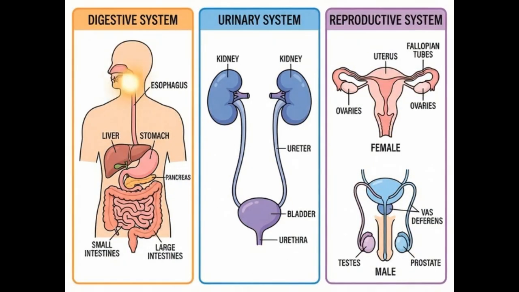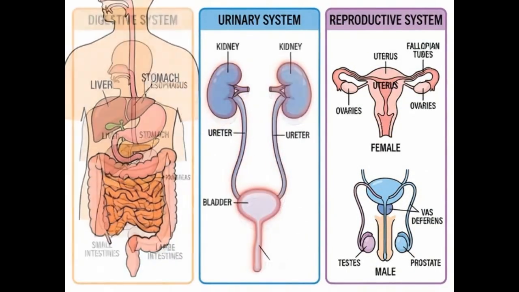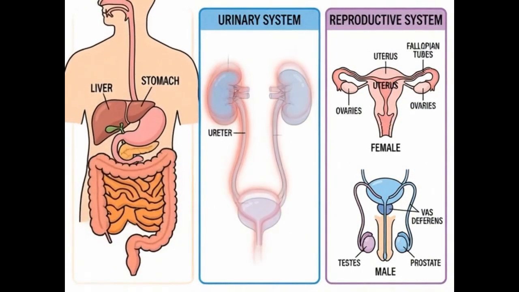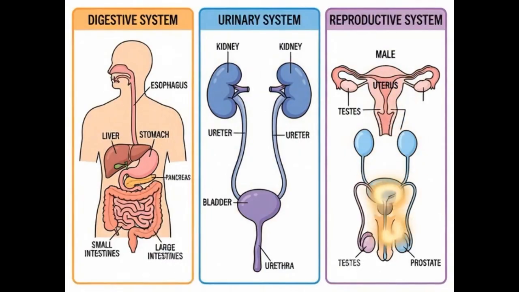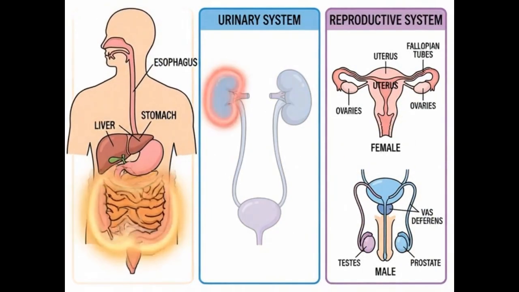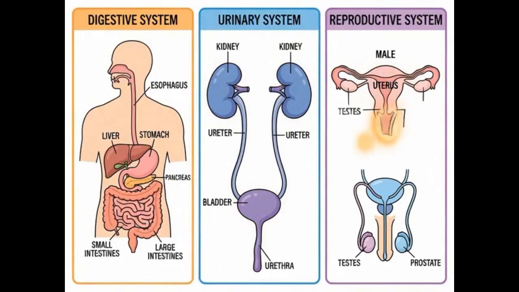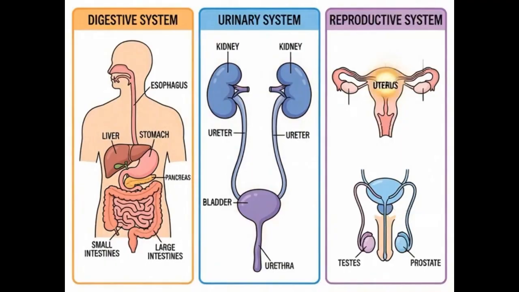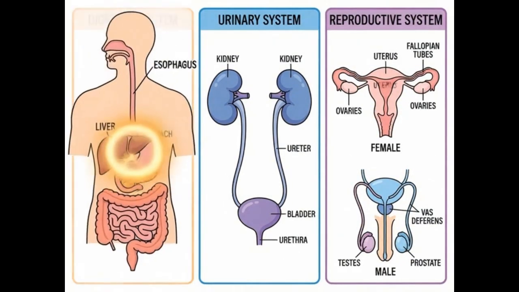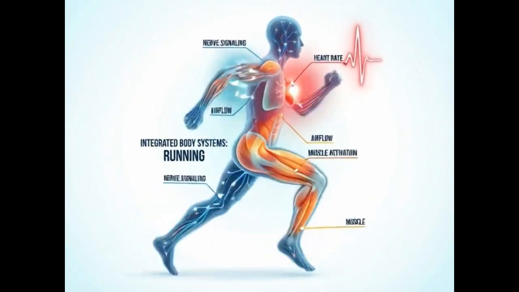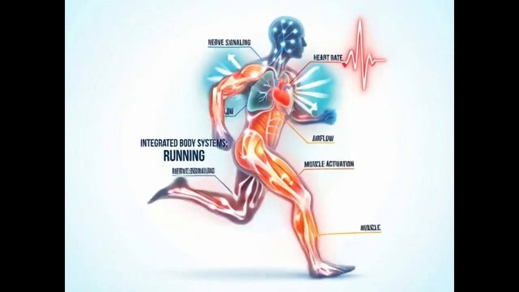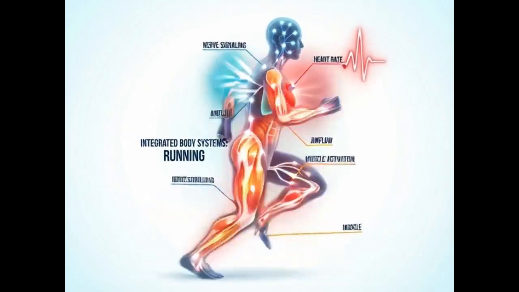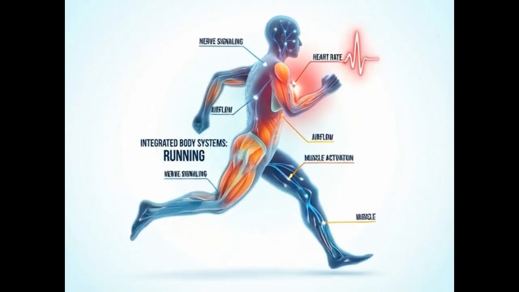Final module wrap-up video. Systems working together. No system works alone. Muscles need oxygen, skin communicates with nerves, kidneys rely on blood flow, hormones influence every organ. Health depends on integration, not isolation. Module 6, System Integration. Lesson 6.1, How Systems Work Together. The body as one system. If you think body systems work alone, you'll struggle with A&P. Today, I'm going to show you how the body actually functions as one integrated system.